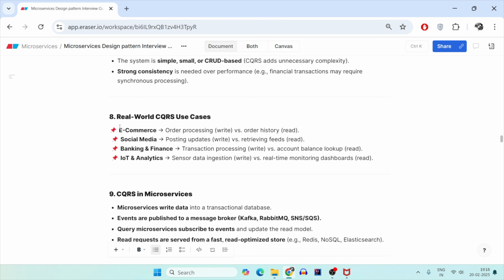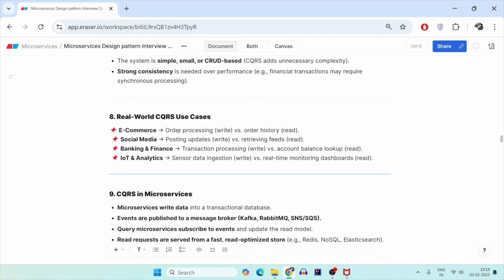Now, what is the real world use case? This is very important. This is usually asked in interviews, like, why did you use CQRS in your system? So the first reason is that you should say that you have very high reads and very low writes to the system. And when is such a case?